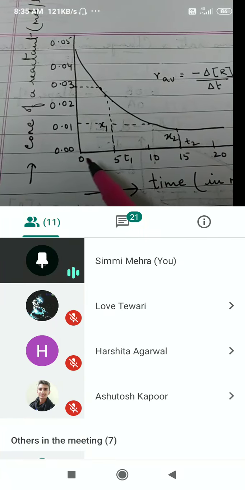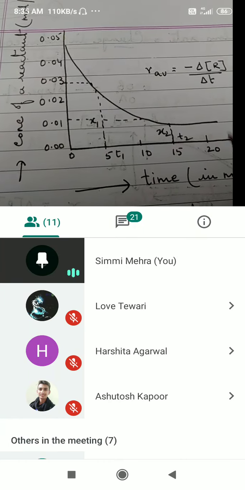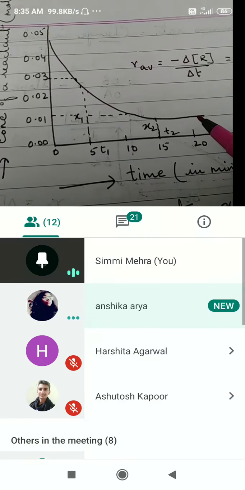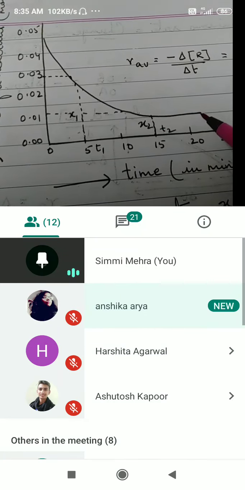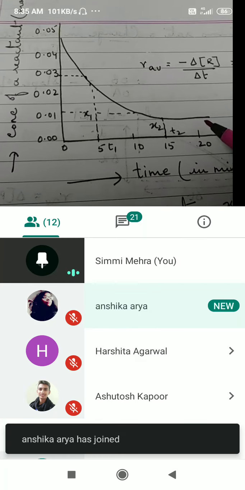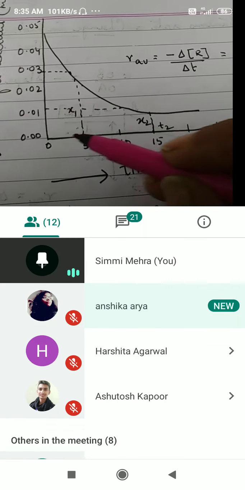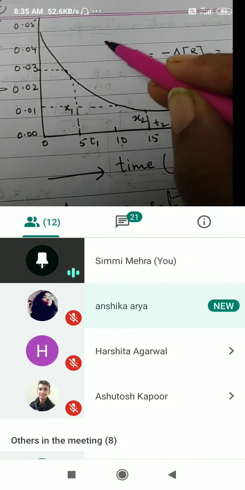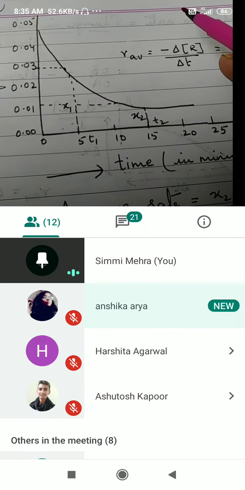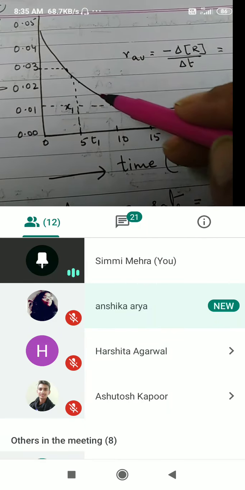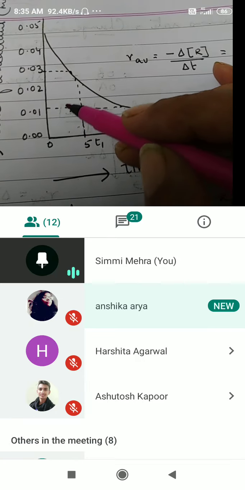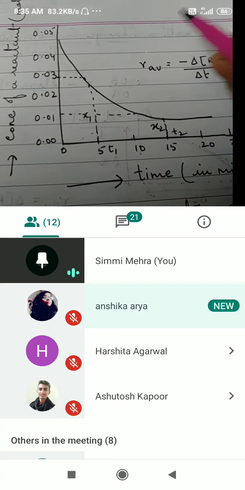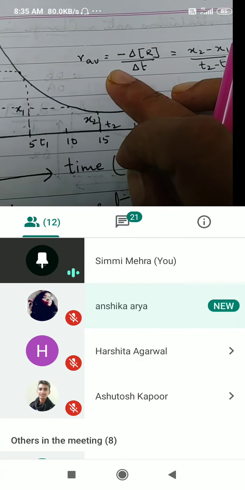As you can see, as time goes on increasing, the concentration of the reactant goes on decreasing. If it was with respect to product, what will be the shape of the graph? The concentration of the reactants decreases, and the concentration of the products will go on increasing. The graph will be like this. So the shape of the graph is going to be this, and here the average rate of reaction can be found out.